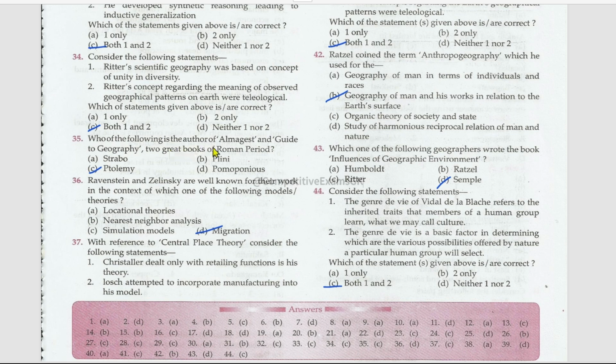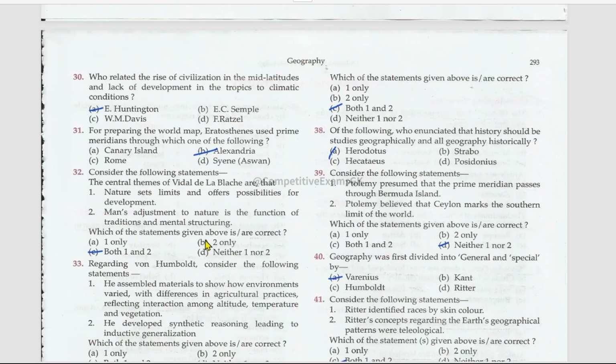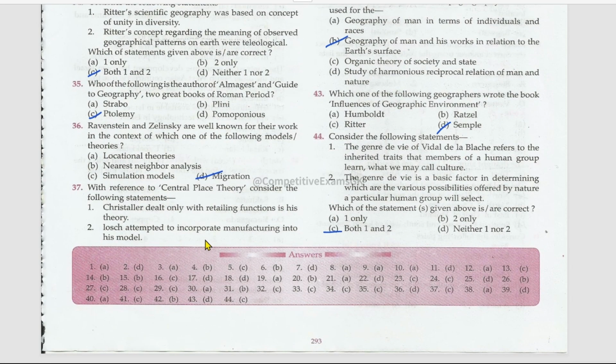Who of the following is the author of Almagest and Guide to Geography, two great books of the Roman period? Ptolemy. Ravenstein and Zelinsky are well known for their work in the context of which one of the following models or theories? Migration. With reference to central place theory, consider the following statements. Which among these are correct? Christaller dealt only with retailing functions. Is his theory right? Losch attempted to incorporate manufacturing into his model. Right? Both the statements are correct according to the central place theory.